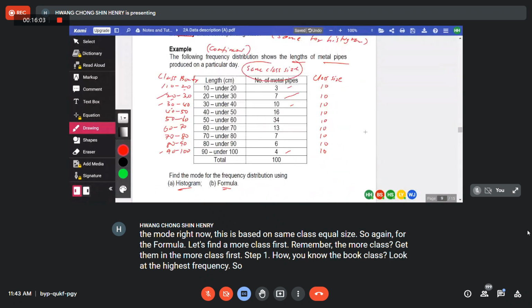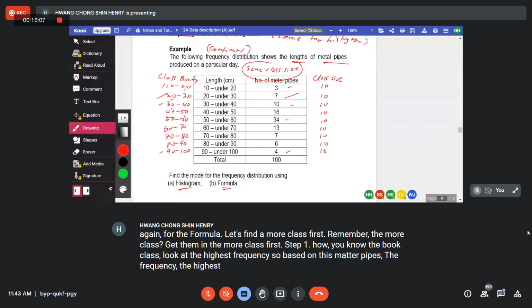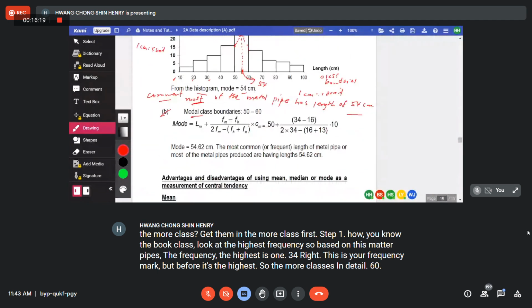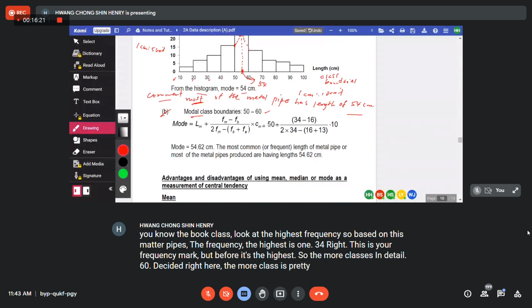So based on these metal pipes, the highest frequency is 34, right? This is your frequency, 34 is the highest. So the mode class is 50 to 60. That's why you write here the mode class is 50 to 60. Okay.